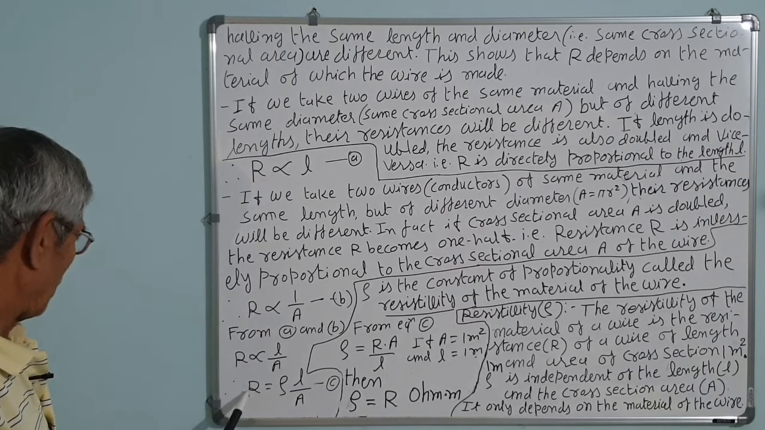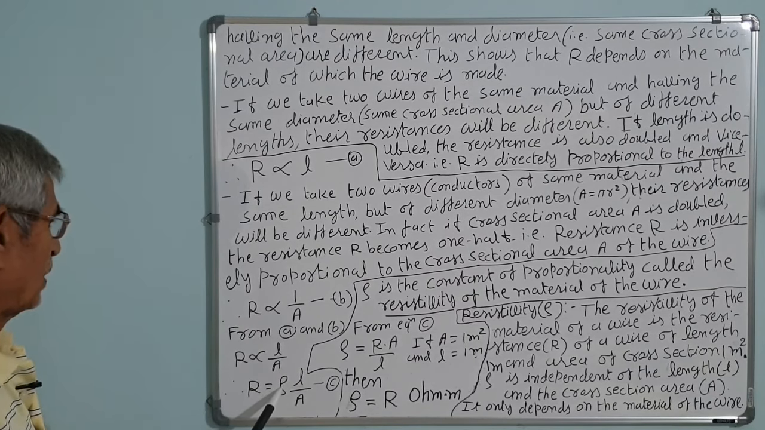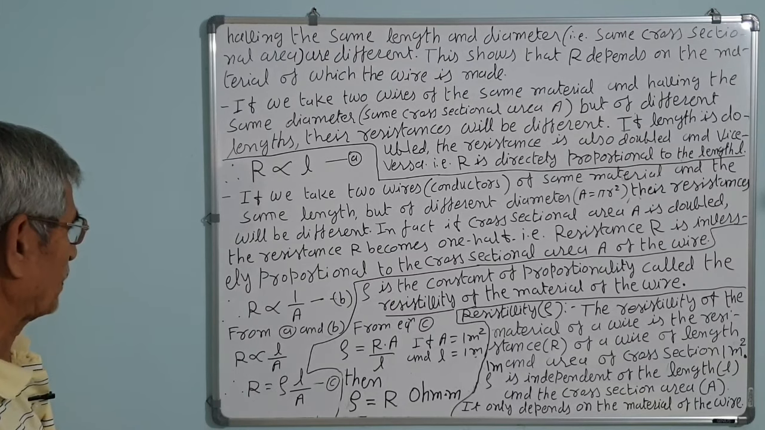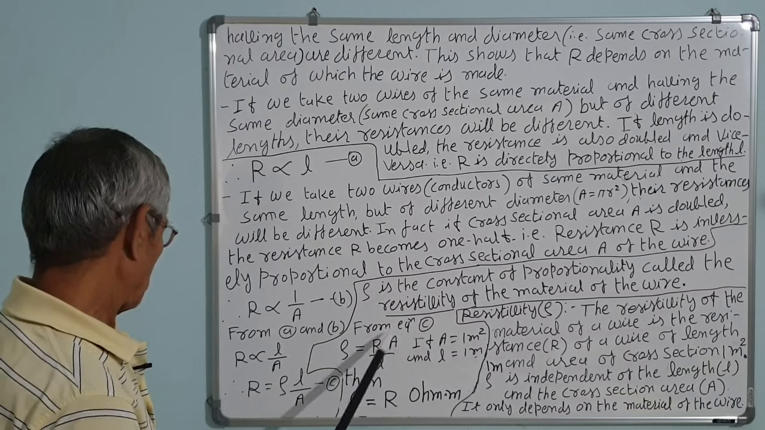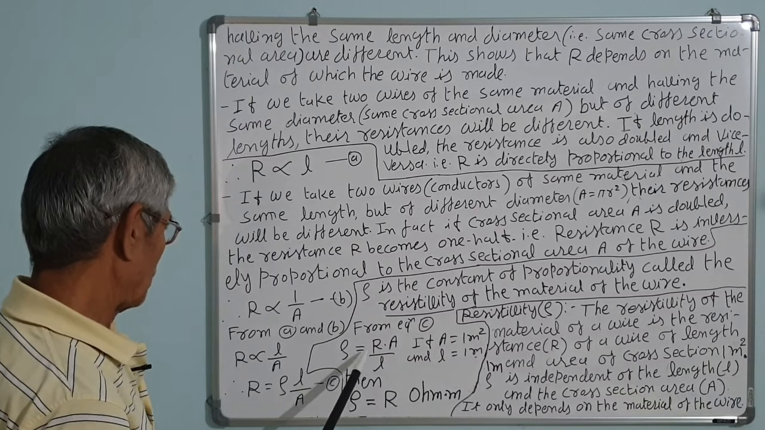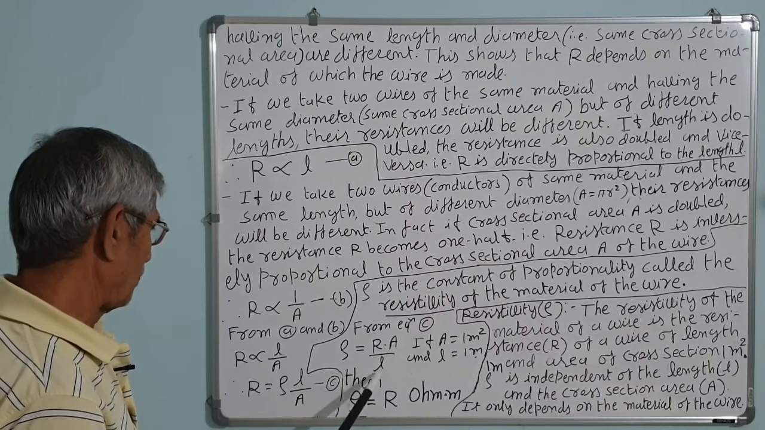From equations A and B, we can write R is directly proportional to length and inversely proportional to area. Therefore, R is equal to some constant rho into L upon A. Rho is called the constant of proportionality. It is called the resistivity of the material of the wire. From equation C, we can write rho is equal to R into A upon L.